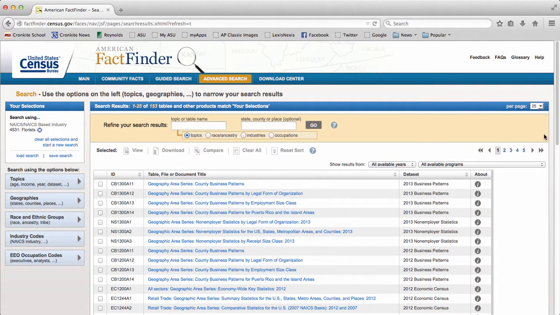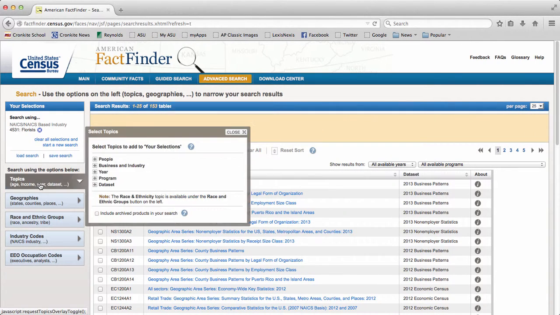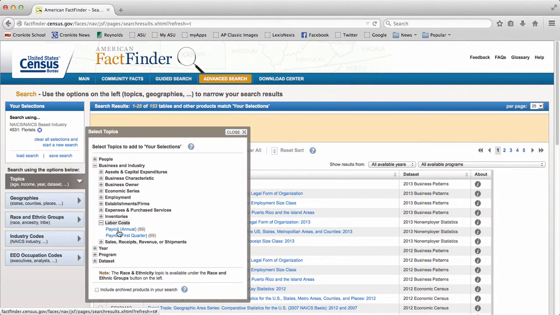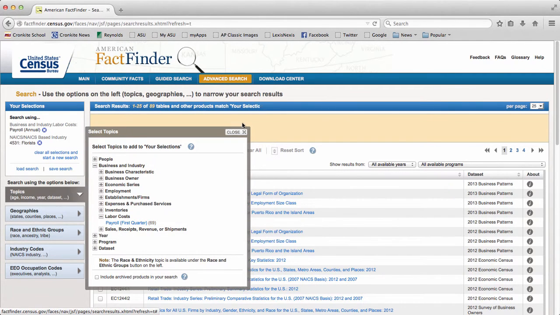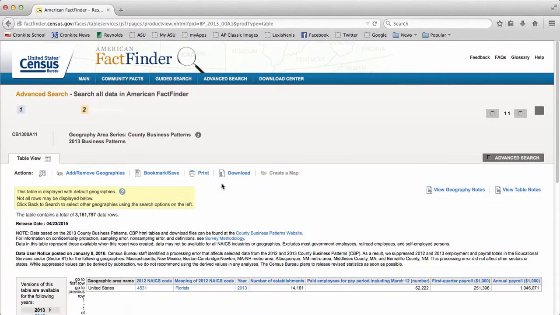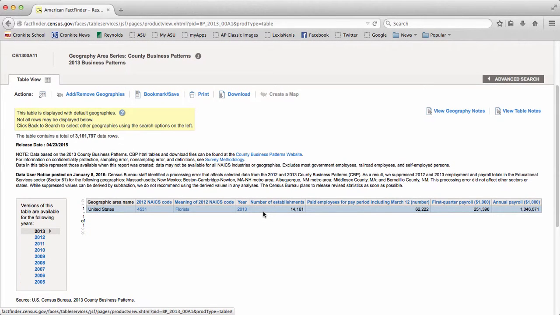Then we'll close out of this and we're going to go over here to where it says topics. We'll choose business and industry, labor costs, payroll annual. Close out of this. And right here we're going to take a look at the Geography Area Series County Business Patterns. It comes from the 2013 Business Patterns data set, as you can see from the right side of the page. And right here, this is going to give us the information about florists in the United States, paid employees for the year, first quarter payroll, and annual payroll.